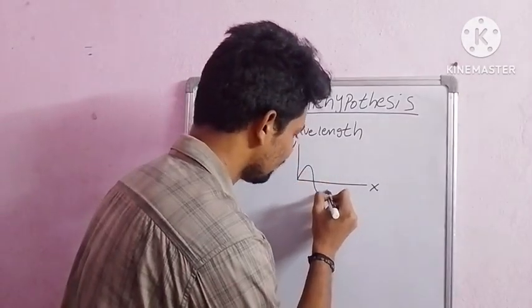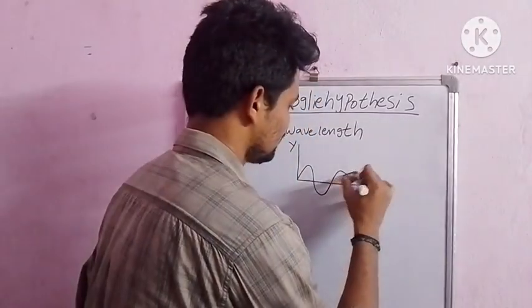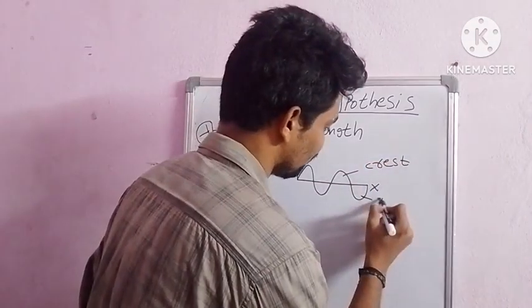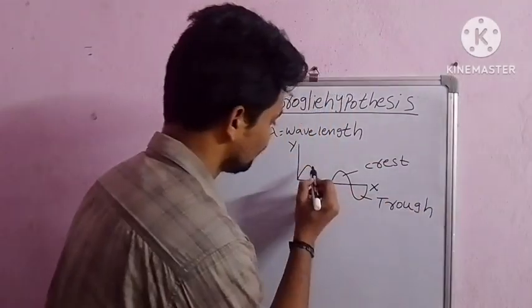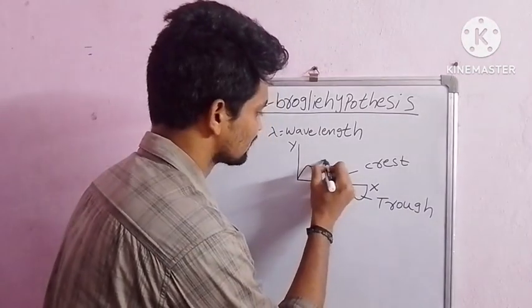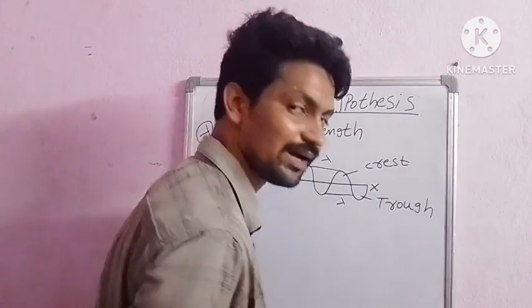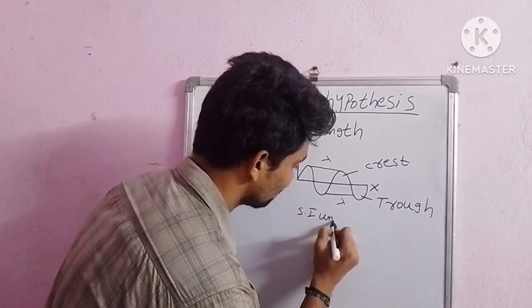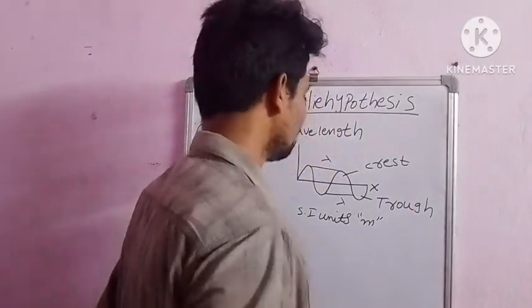This is the wave. This is a crest, and this is a trough. The distance between two crests or two troughs is the wavelength. SI unit: meters.